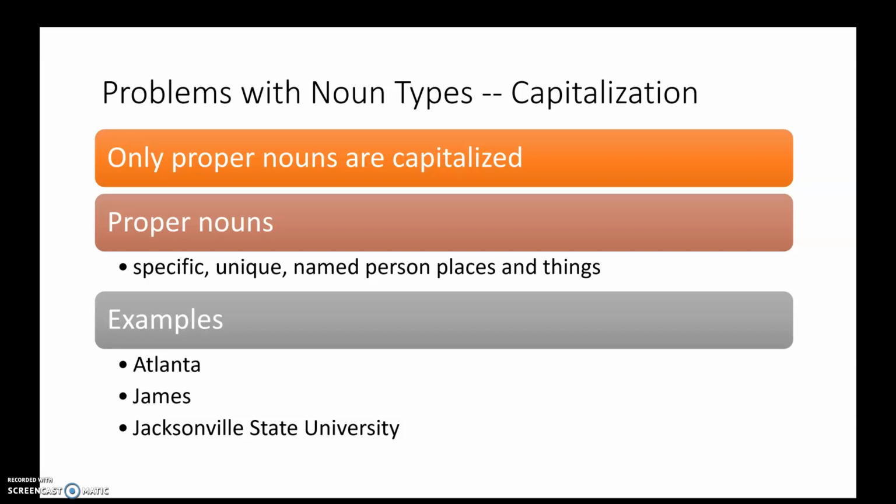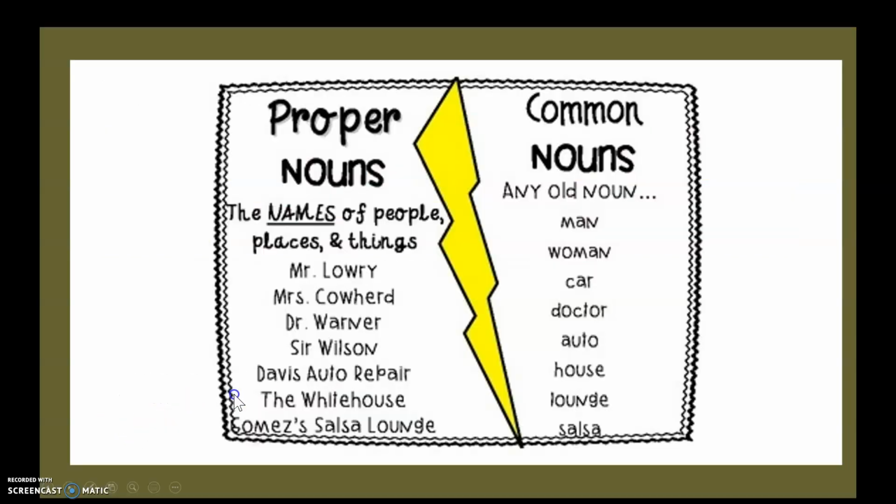And proper nouns, if you remember, are specific, unique, named persons, places, things, ideas, anything like that. Some examples might be Atlanta. That's a place, right? It's a very specific city. James, I'm talking about a specific person. JSU, it's a specific school. There is no other Jacksonville State University on the planet that I know of. So if I said I go to Jacksonville State University, I have to be talking about JSU. If I say I'm going to university, I'm not necessarily talking about any particular university, so I wouldn't necessarily capitalize it. But if I'm talking about this specific university, I do.